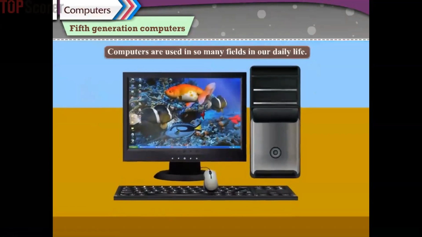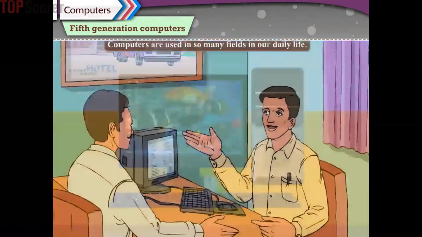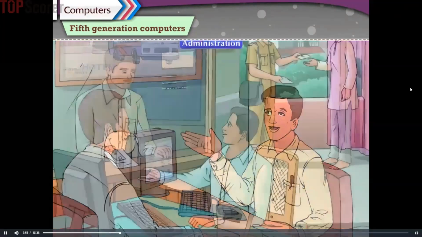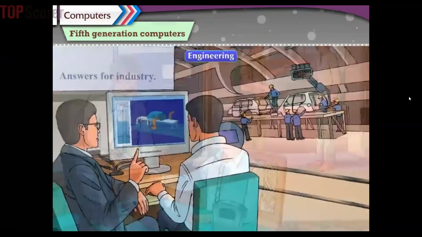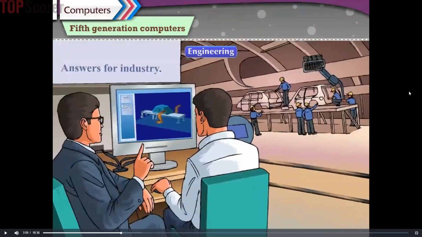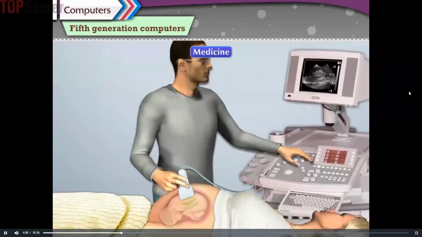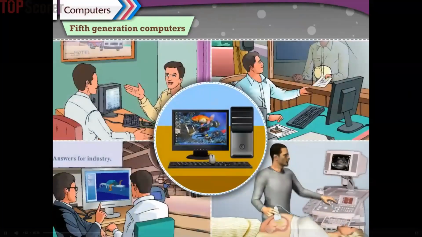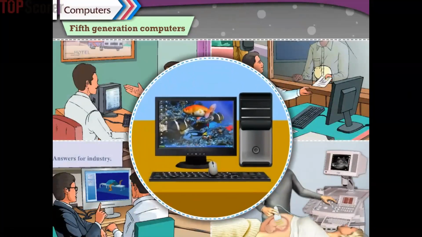Computers are used in so many fields in our daily life, whether it is business, administration, engineering, medicine, etc. You just name any field and you find the use of computers over there. As we use computers to so much extent, we all have a fair idea about the basic working pattern of a computer. Come, let us quickly study about the working of a computer in brief.